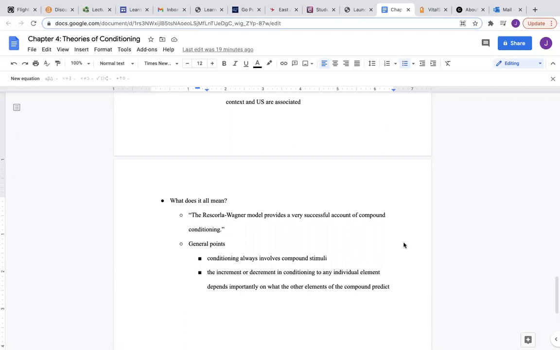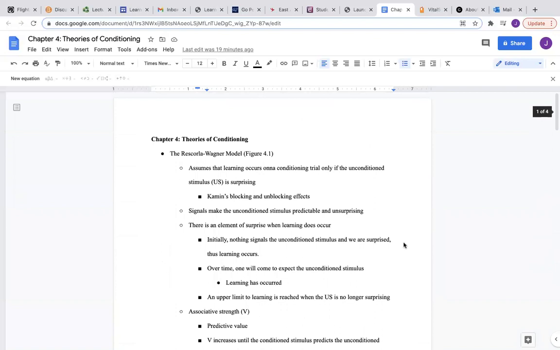And if you can understand what this first section of the chapter is talking about, it'll definitely make it easier to understand the rest of the chapter. So good luck.